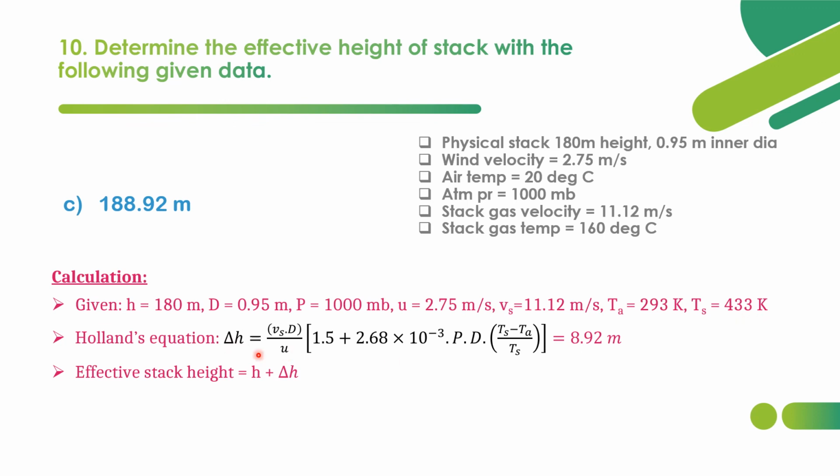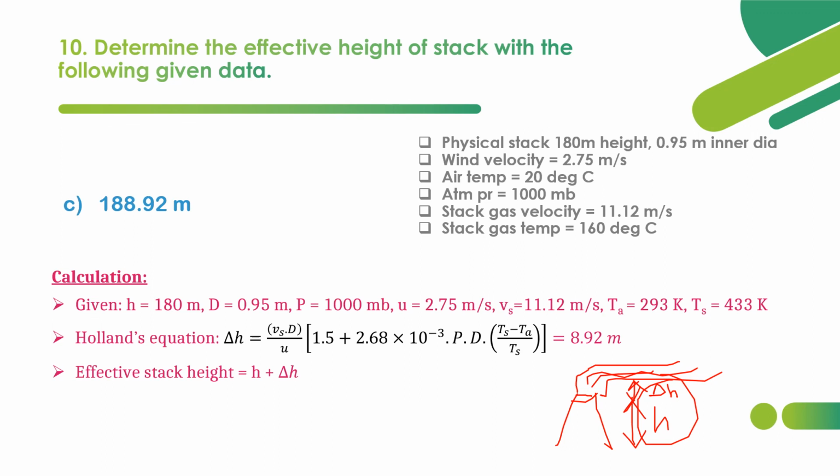This is Holland's equation. What is actually the del H? Consider this as a chimney. This is how the gas will be rising. This is the physical height, that is small h, and this is the del H value. This del H we are calculating using Holland's equation. So h plus del H is the effective height of stack.